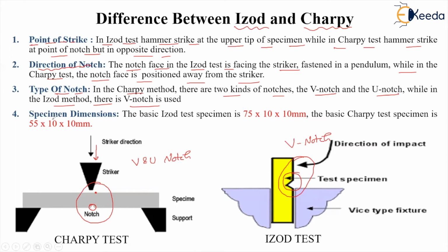Another is the specimen dimensions. Some standard dimensions are there, although they are not always fixed. For the Izod test, the specimen dimensions are 75 by 10 by 10 millimeters. And for the Charpy test, the specimen dimensions are 55 by 10 by 10 millimeters. So this is the difference between the Charpy and Izod tests.